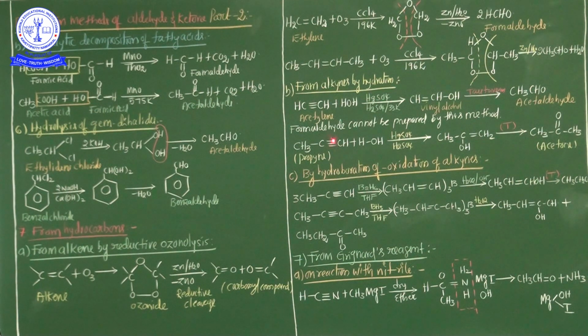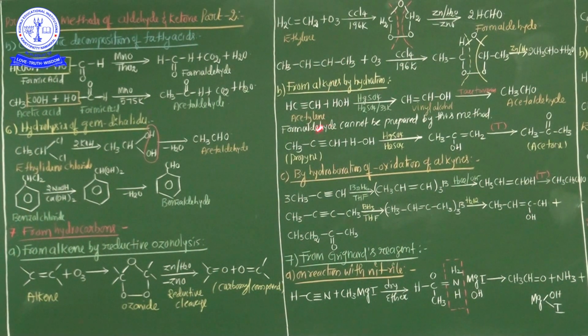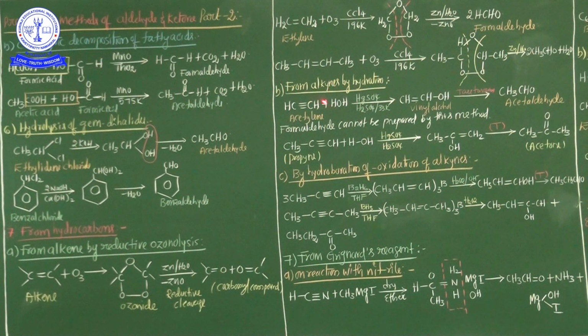And one more preparation method from hydrocarbons. See here, my dear students, from alkynes, meaning carbon to carbon triple bonded. So from unsaturated hydrocarbons such as alkynes by the hydration method. In the first case, alkenes were involved in ozonolysis, but here alkynes, by the hydration process, easily prepare the aldehyde functional group.